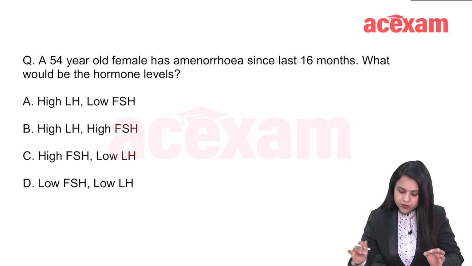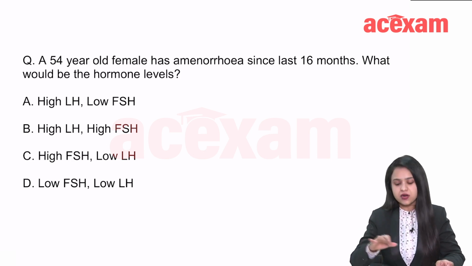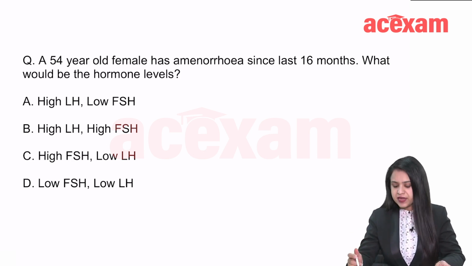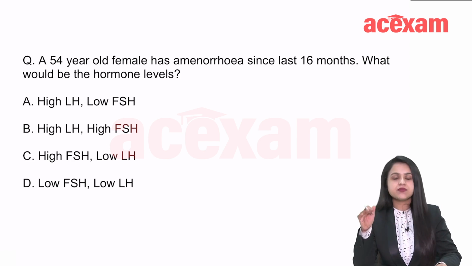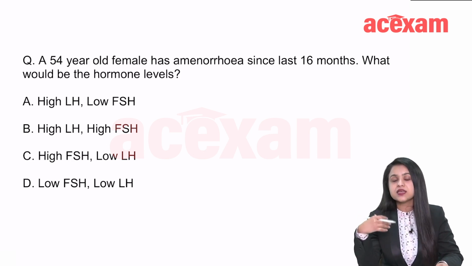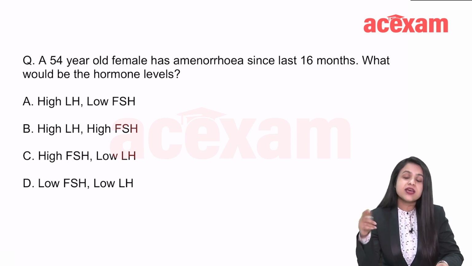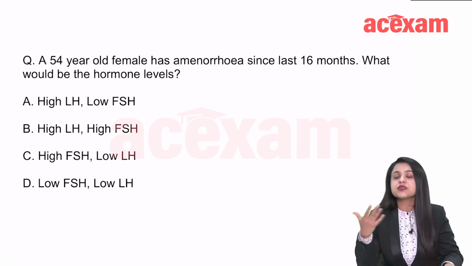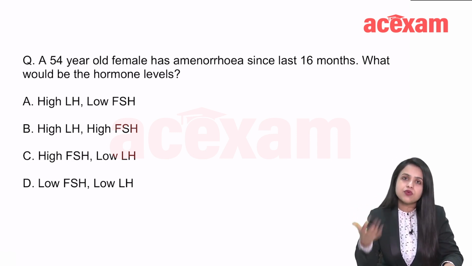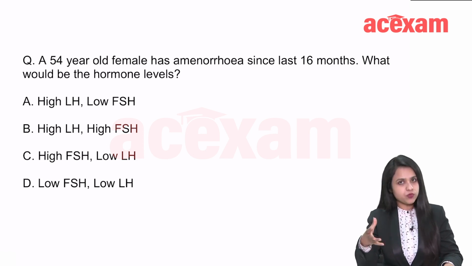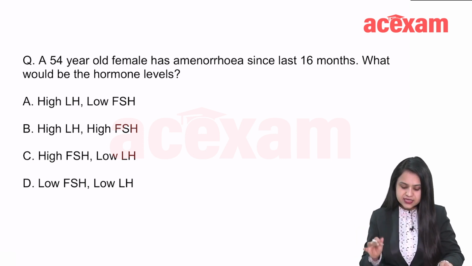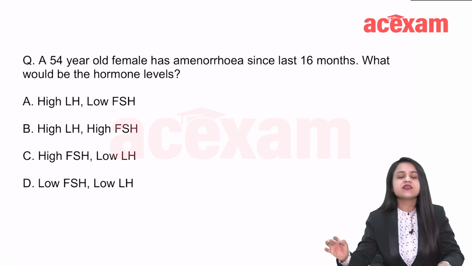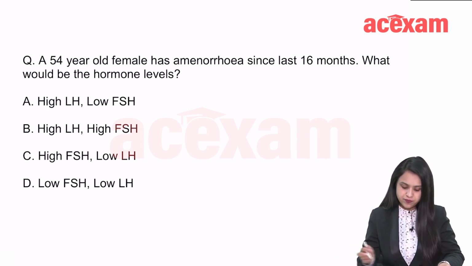Okay, so what we are talking about here is that this is a female who is in the menopausal age group, right? And then she has had amenorrhea since 16 months. So, absence of menses in menopausal age group for more than 12 months, okay? If the patient has not had menstrual cycles in 12 months or more than that, then we call it menopause, okay? So, they are asking here the hormone levels that are seen in that time.